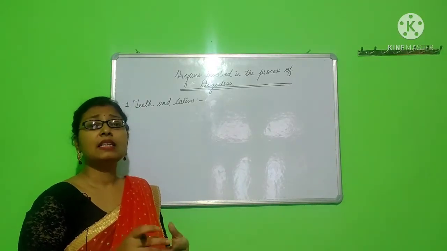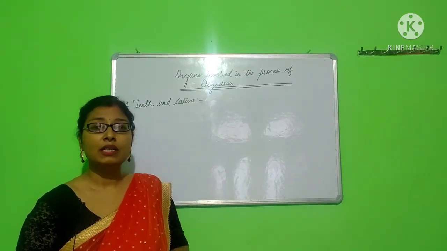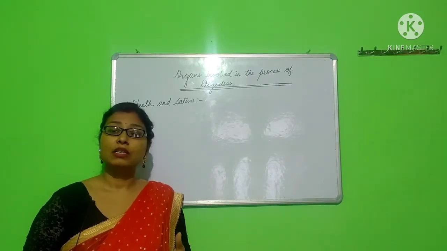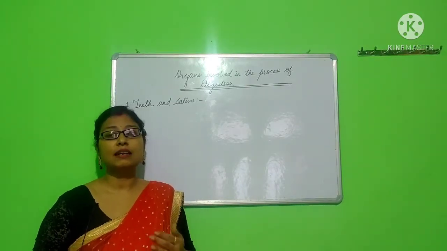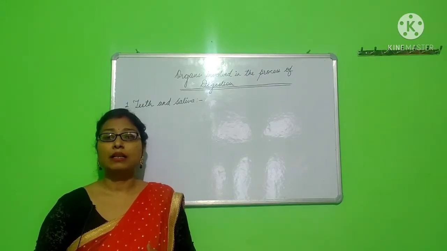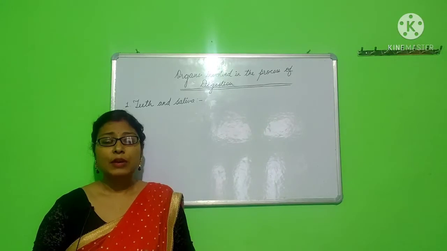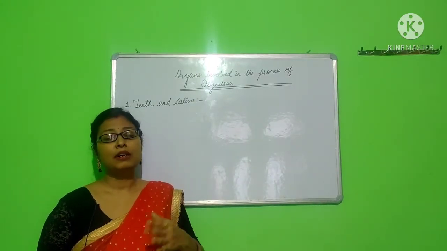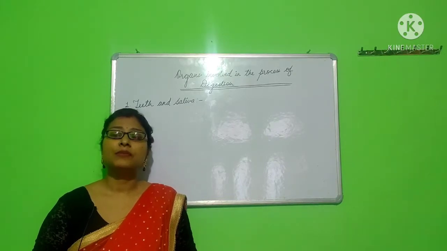Why is it necessary to break the food into very small particles? Because if it is not broken into fine particles, the nutrients that are present in the food cannot get absorbed properly by the organs. So it is very important to break it down for better absorption of the nutrients.